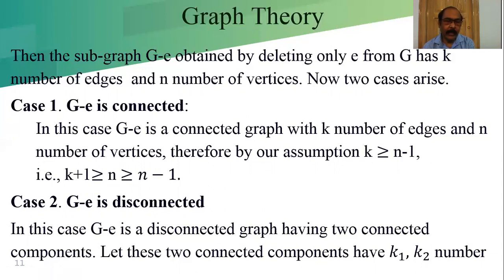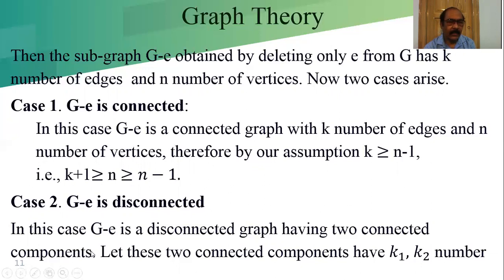We have to show that when it is true for k, it is true for k plus 1. Now case 2, G minus E is disconnected. If we consider that there are two components, it may be more than two components. Let us consider there are two disconnected graphs. After removing the edge E, we got two disconnected graphs.